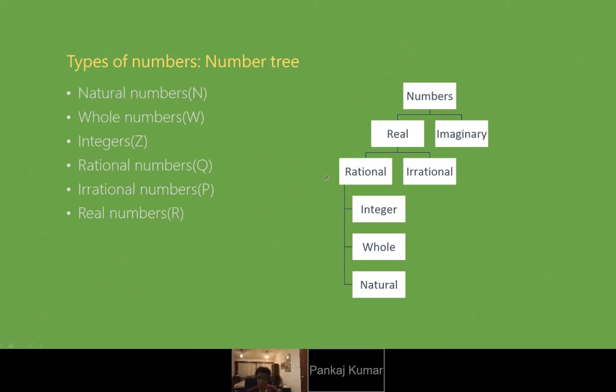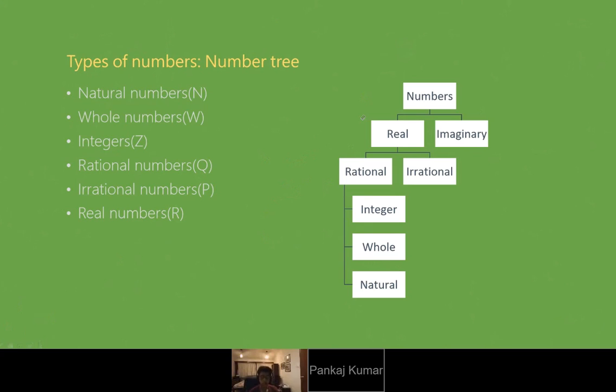Now we come to integers. What are integers? Integers are numbers, fractions, negative numbers, positive numbers, everything comes under integers. Positive and negative numbers, that's correct. Whole numbers are zero and above.